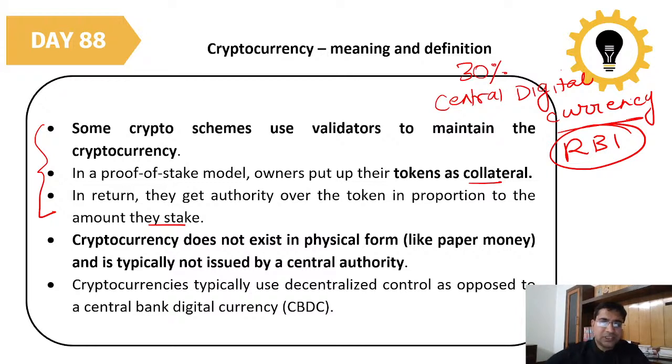Cryptocurrencies typically use decentralized control, as opposed to a central bank. So this is very, very important: cryptocurrencies typically use decentralized control.